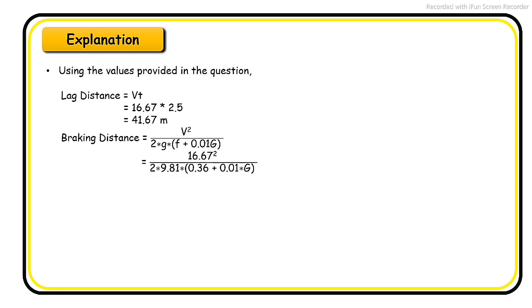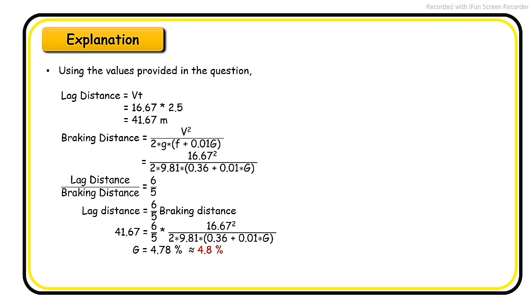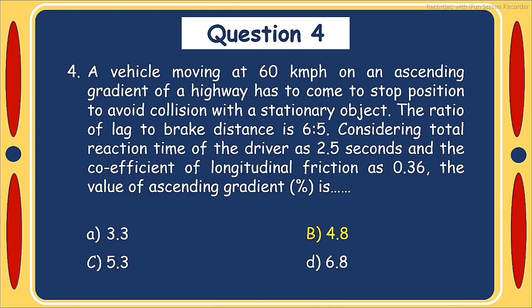Using the values provided in the question, lag distance is 41.67 meter. Braking distance is as given, with G to be found. The ratio of lag distance and braking distance is given. So from this we find G is 4.78%, which is nearest 4.8%. Hence the value of ascending gradient is 4.8%. So the answer of question number 4 is option B, 4.8.